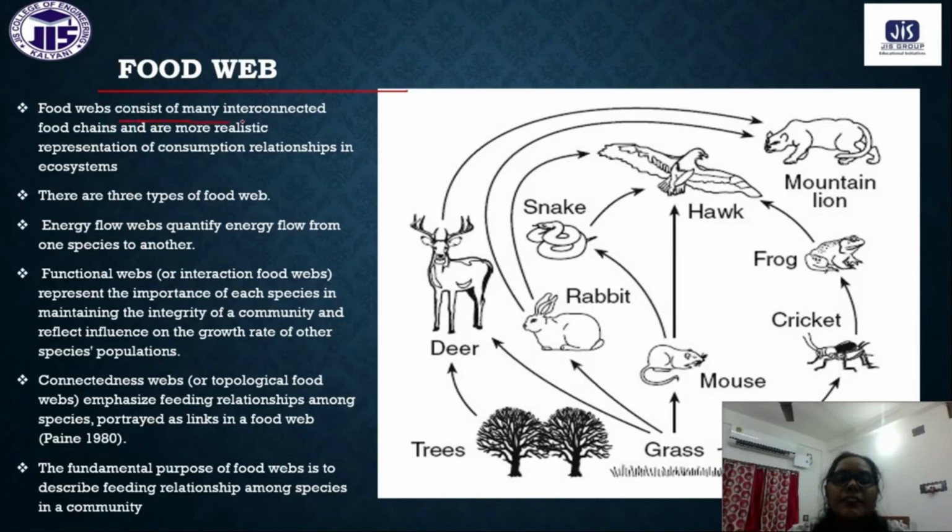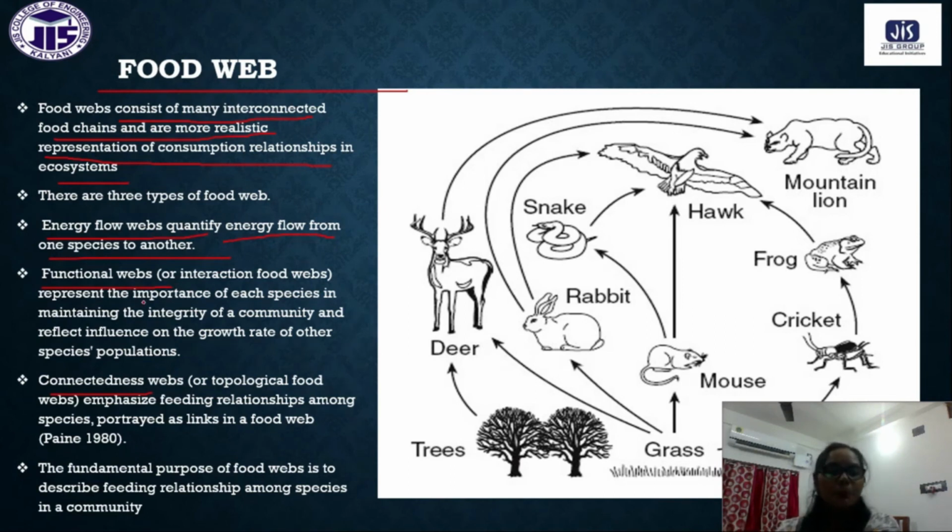Food web consists of many interconnected food chains and is a more realistic representation of consumption relationships in an ecosystem. Generally, food webs are of three types. One is energy flow web, one is functional web, one is connectedness web. Energy flow webs quantify energy flow from one species to another. Energy flow webs generally explain how energy will be supplied from one step to another step.